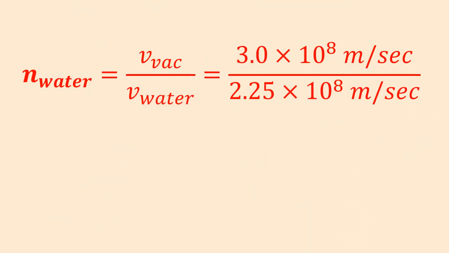Let's now discuss the refractive index of the water medium. For this case, the light will travel from vacuum medium to the water medium. As per definition, the refractive index of water is the ratio of the speed of light in vacuum to the speed of light in water. Hence the refractive index of water is 1.33.